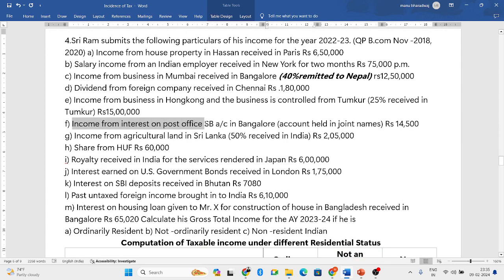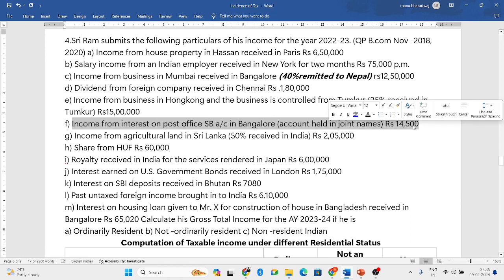Income from interest on post office savings bank account in Bangalore. Account held in joint names. Remember one thing: post office savings bank account interest, when it is a joint account, you will get an exemption up to 7,000 rupees. So total here he has received 14,500. In that 7,000 he'll get the exemption. Remaining 7,500 will be taxable.